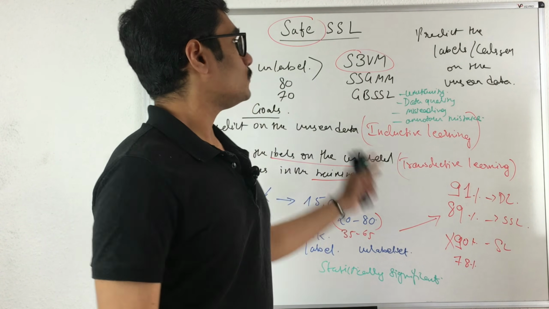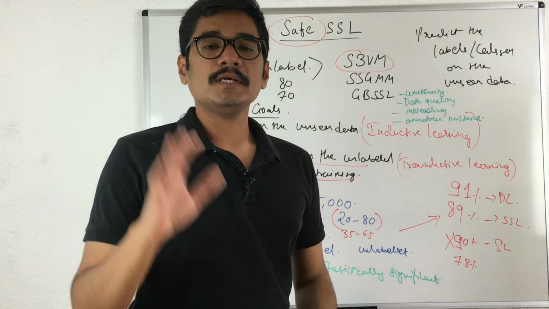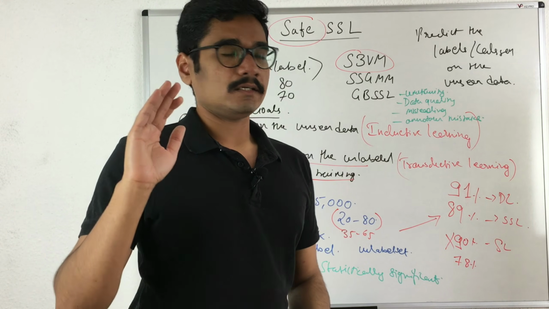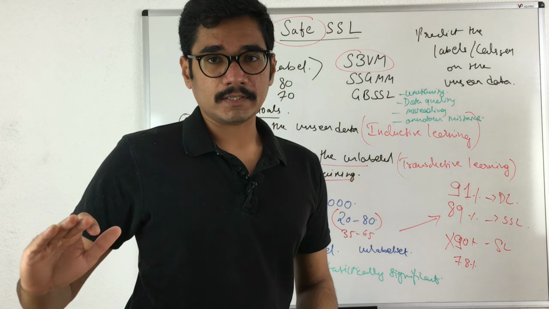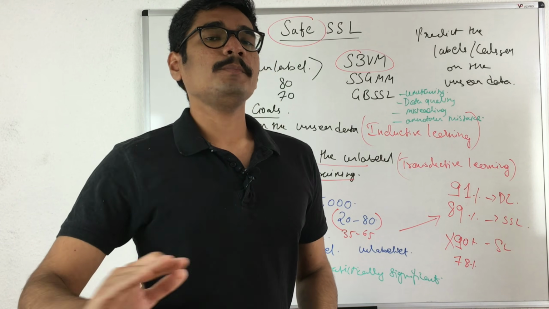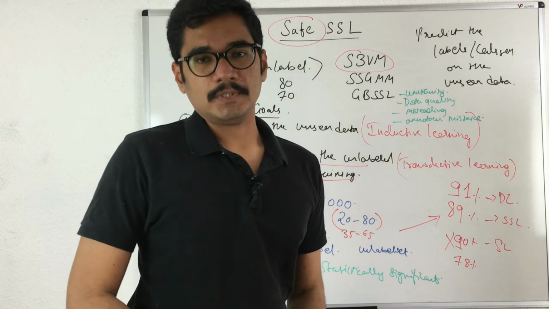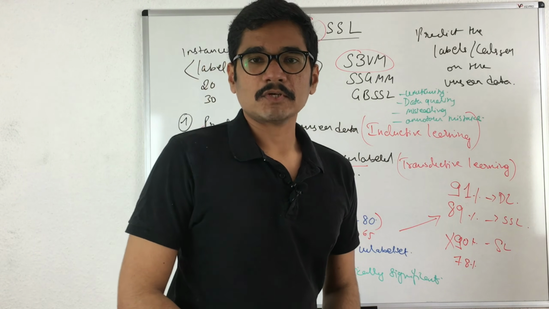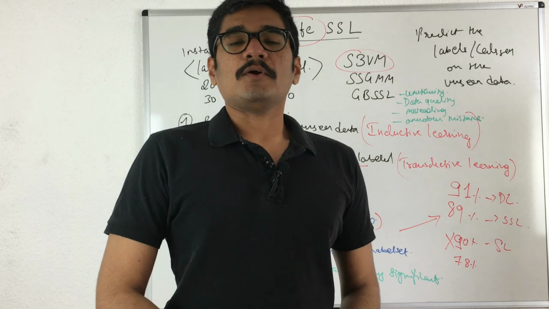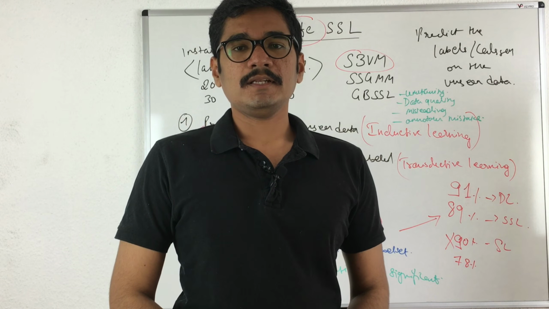Only once you do safe SSL in a proper way can you state that whatever accuracy scores you are getting are okay to be compared with the existing techniques which have already been implemented. Well, that was all regarding the concept of safe SSL in machine learning.